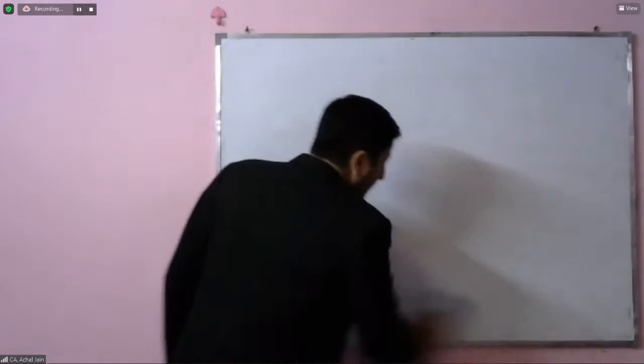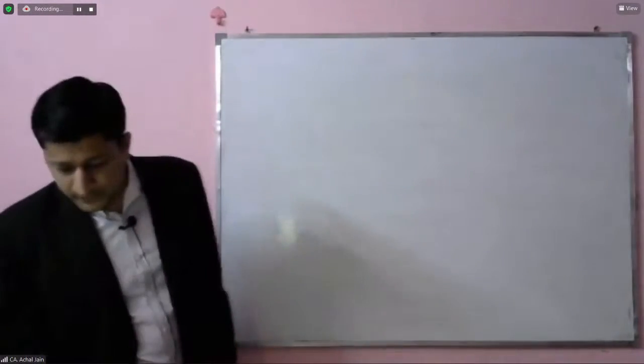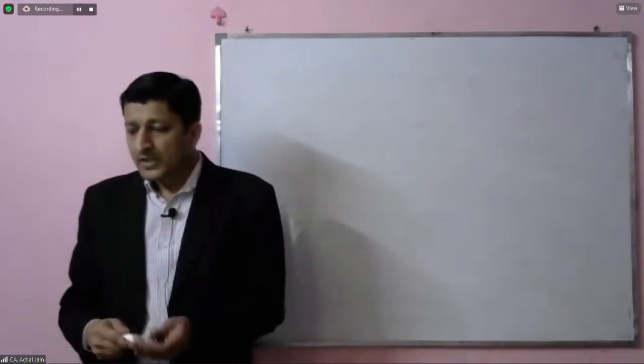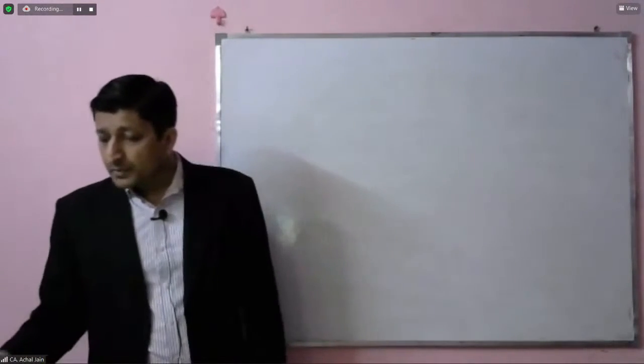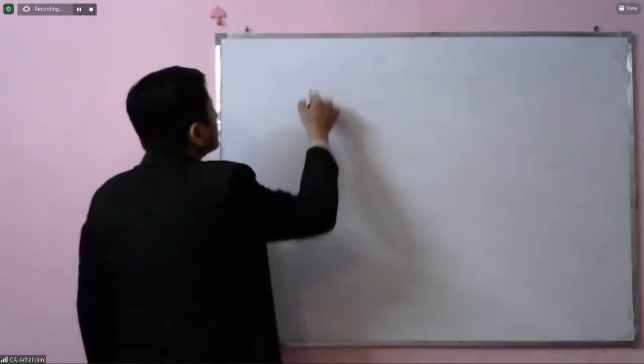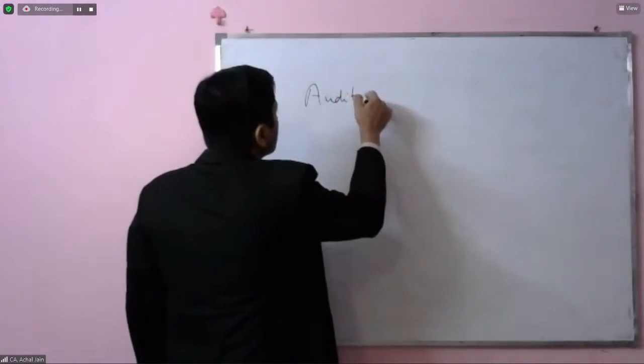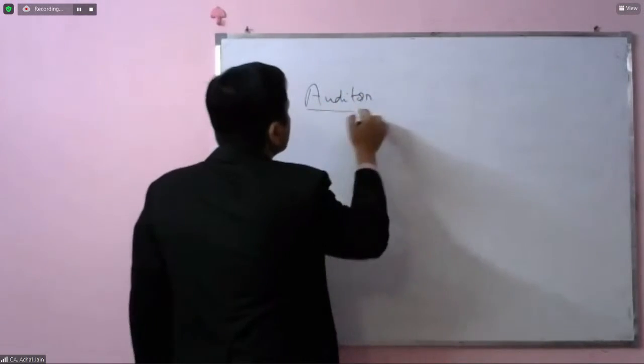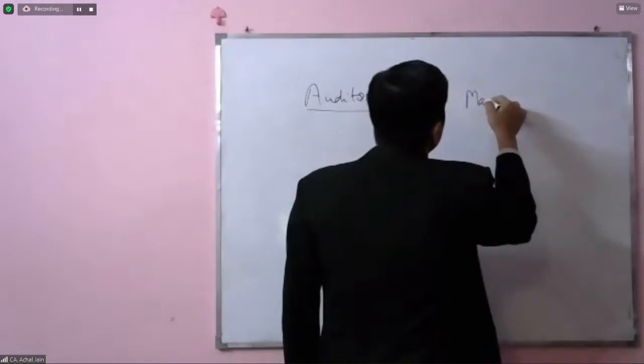And what should really be the flow of communication? So let's understand how this audit process really works. So we can say there's an auditor and this is the management.